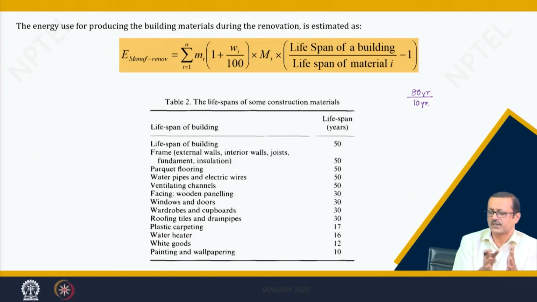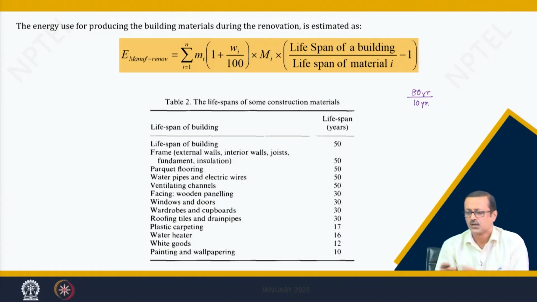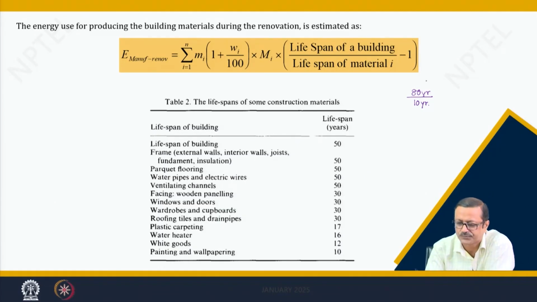So, let us suppose for this case a building of 80 years and the flooring has a life of 10 years. In this equation, the bracket part is the lifespan of the building, 80, divided by the lifespan of the material, the flooring, 10 years, minus 1. Why is this minus 1?